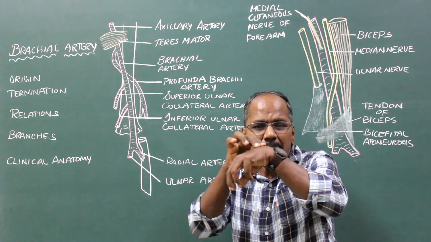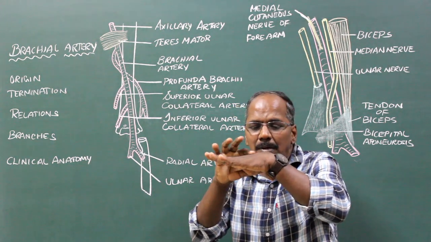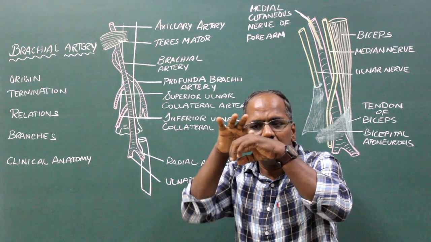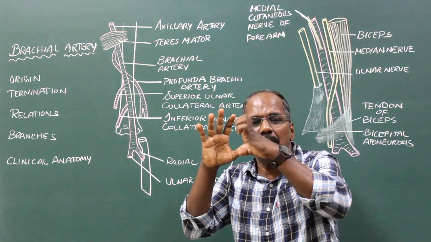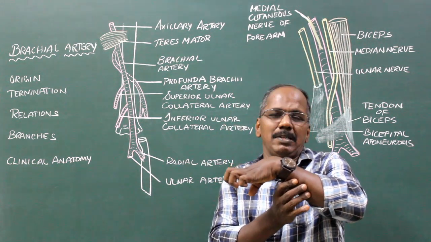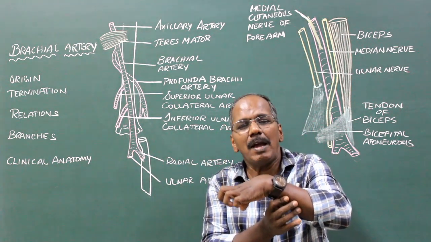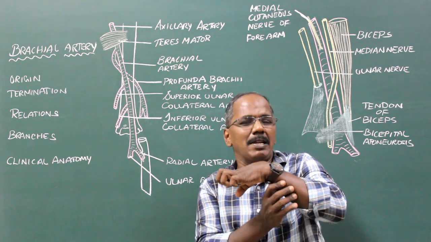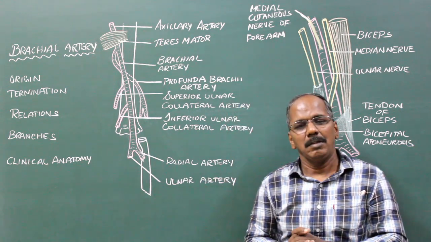So flexion of wrist joint, extension of metacarpophalangeal joints and flexion of interphalangeal joints. This is Volkmann's musculoischemic contracture. Thank you.